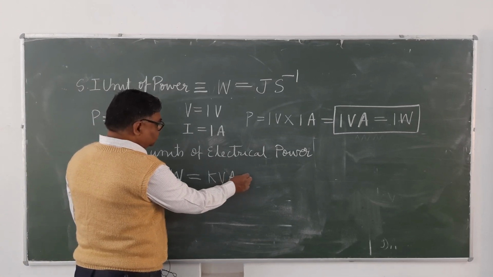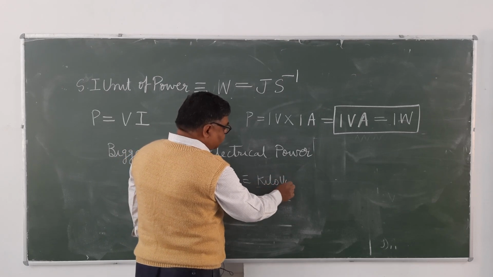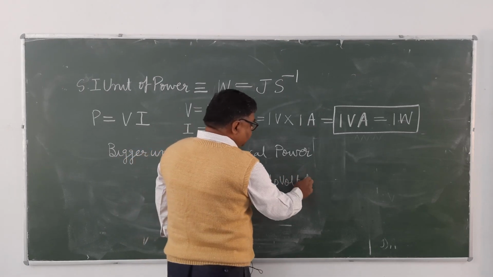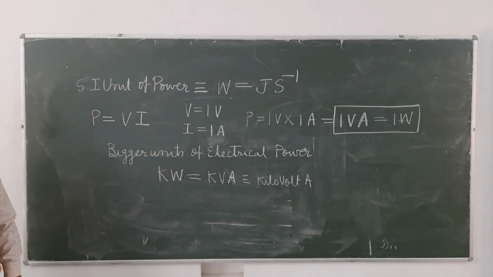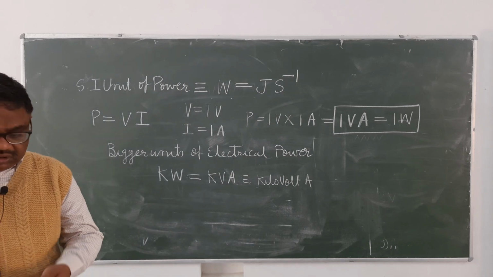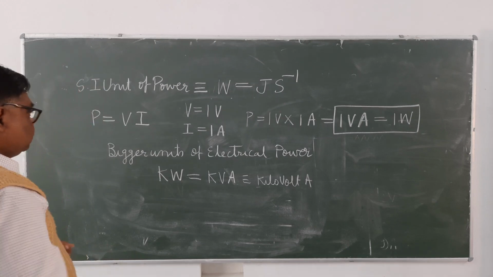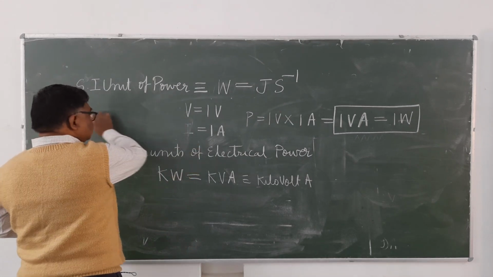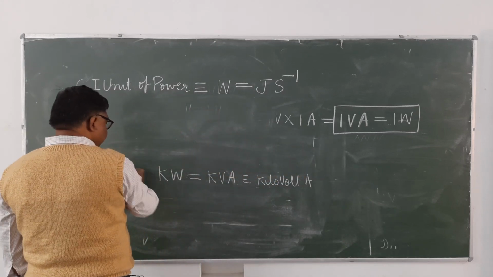So kilovolt ampere, this we call kilovolt ampere. It means volt ampere and kilovolt ampere are the units of power. Now after this, units of energy. Have you noted? Units of energy.